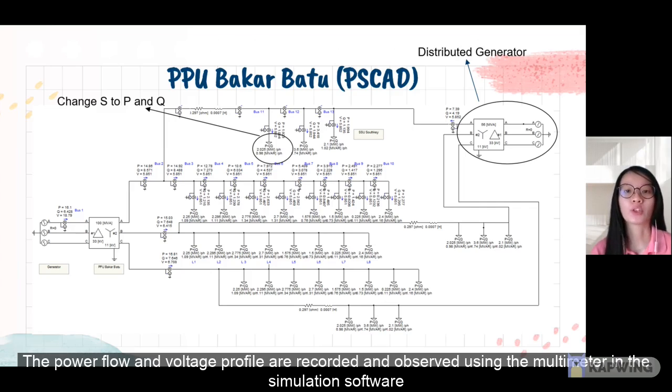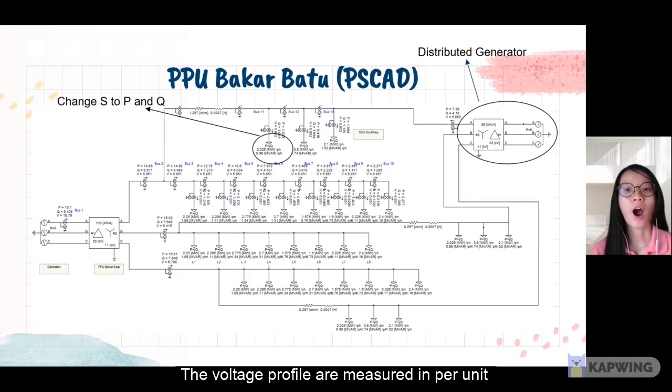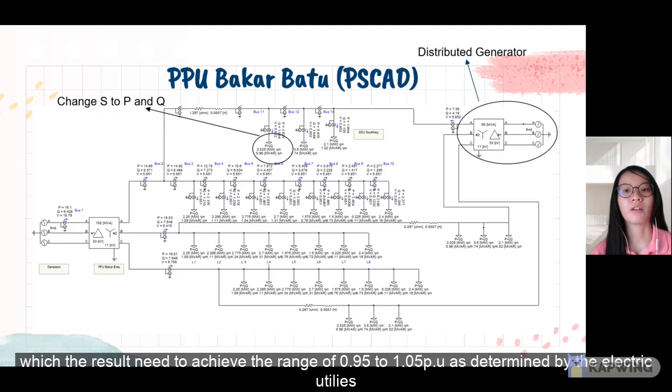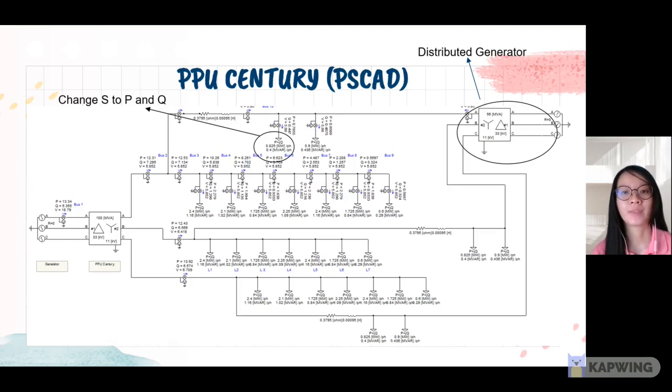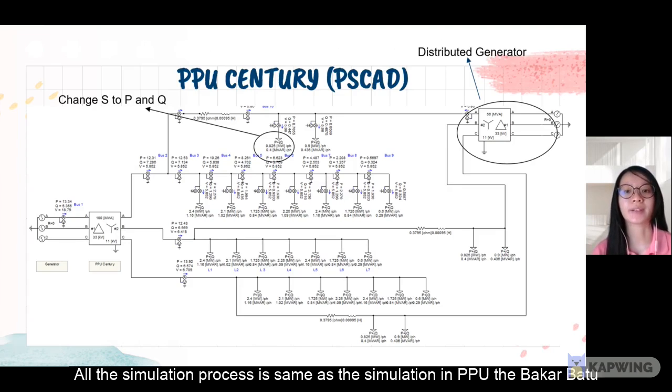The power flow and the voltage profile are recorded and observed using the multimeter in the simulation software. The voltage profile is measured in per unit, and the result needs to be within the range of 0.95 to 1.05 per unit as determined by the electric utilities. This is the schematic diagram for the PPU Centrally that is modeled in the PSCAD software. All the simulation process is the same as the simulation in the PPU Bakar Batu.